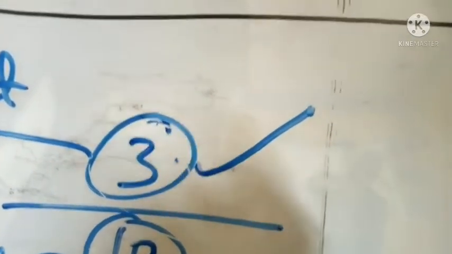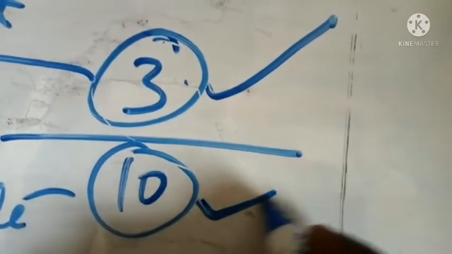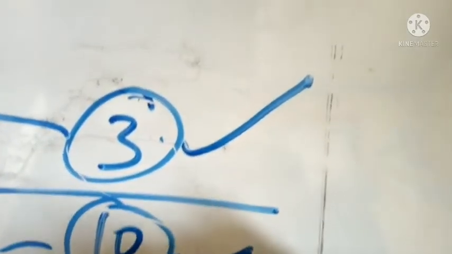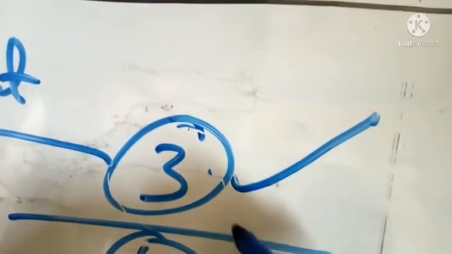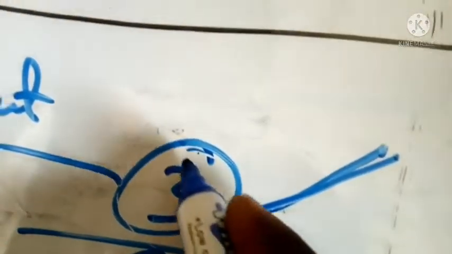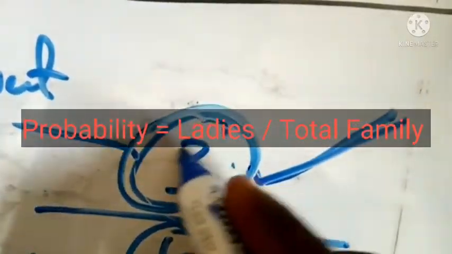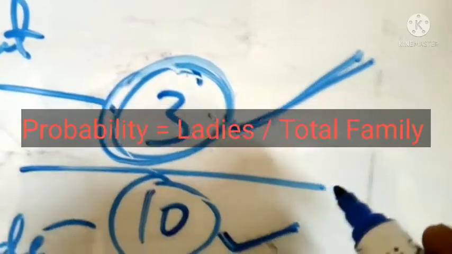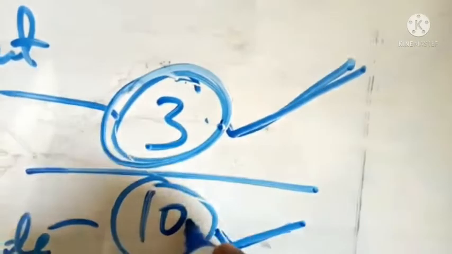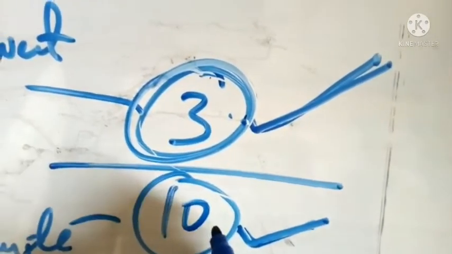So what I mean by that is, assuming in your family you guys are 10, and then you want to do the probability of ladies in the family. So how many ladies are in the family? Let's say you have only 3 ladies in the family. So this is what you are looking for. They say the probability of the ladies. So the ladies here are 3 in the family, and how many people are in the family? In all, they are 10. So it's what we are looking for over the total number of people, or where exactly you are picking them. So that is what we call a probability.